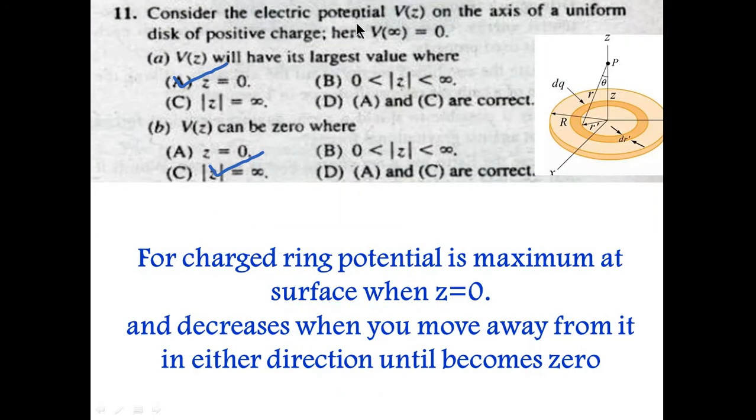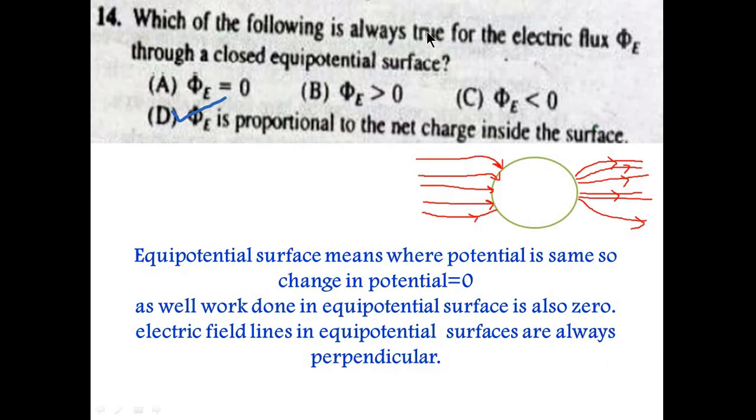Question number 11 is, consider the electric potential on the axis of a uniform disk of positive charge. Here potential is 0 at infinity. So V of z will have its largest value where, and it could be 0 where? Like the ring, the electric potential has its largest value at the surface of the disk, when z is 0. Sorry, not ring, it's disk. So option A is the correct option, and V of z can be 0 at infinity. When you are moving away from the surface, the value of potential is decreasing, and it would ultimately be 0 at infinity.